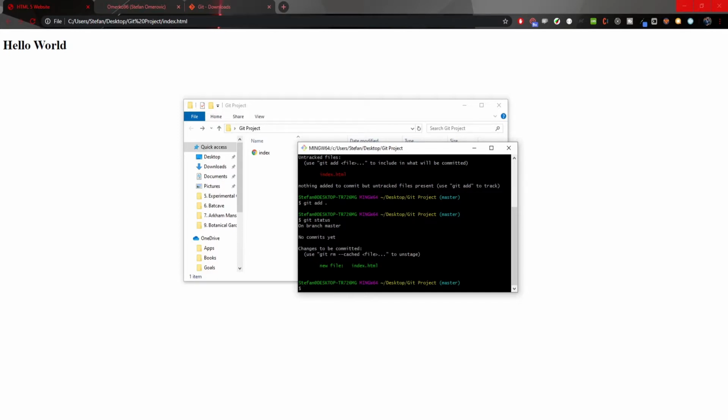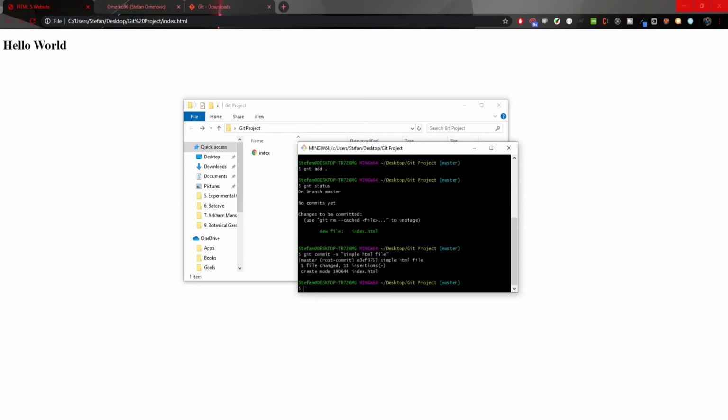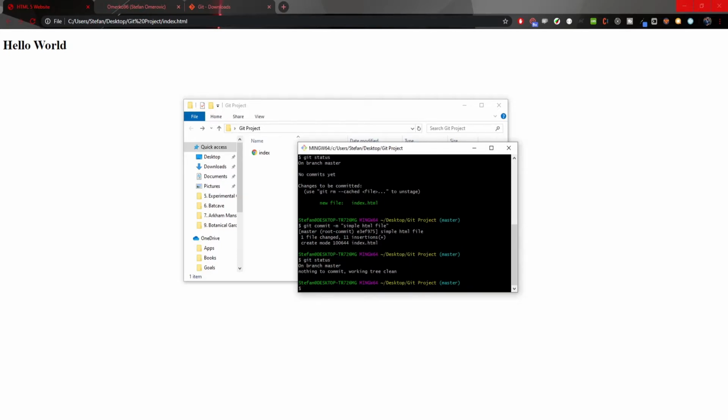So now to commit our changes, as we didn't commit, we can use git commit, and with git commit we could put -m, and this m stands for message. So now I could type a message. For example, I would type "a simple HTML file" as a message, and I will hit enter. As a callback, we get that one file was changed, and we will get what it is changed. So now when we run git status, we will see that on our master branch we have nothing to commit, right? And that working tree that we are currently working on is clean.